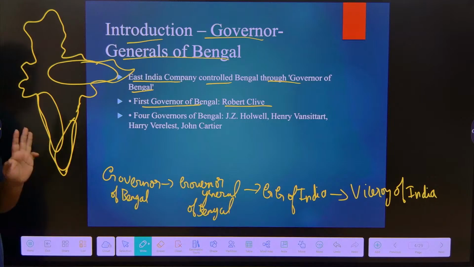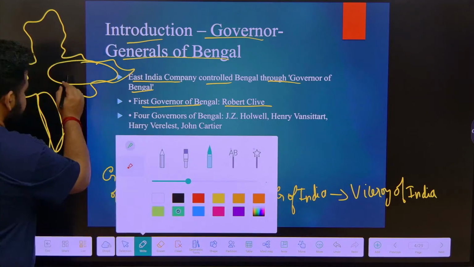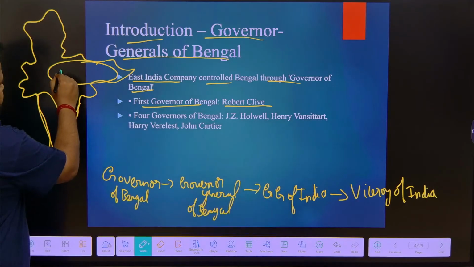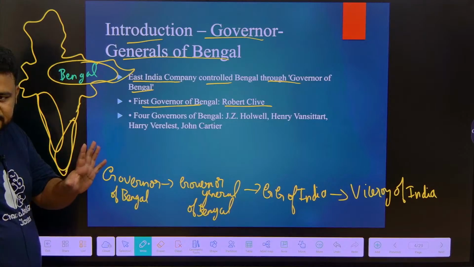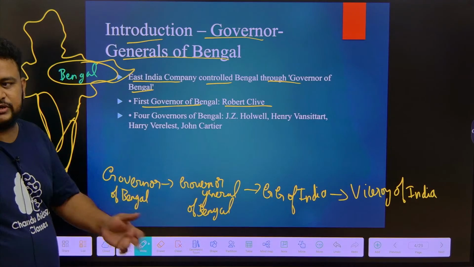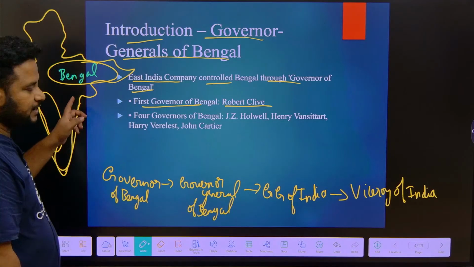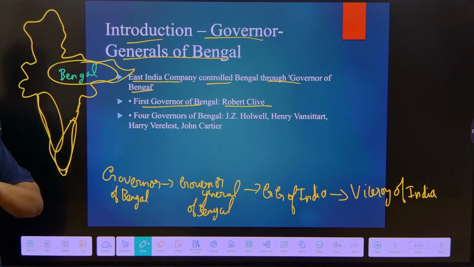This presidency was called Bengal Presidency. Bengal does not mean it includes only present-day Bengal; it included Chhattisgarh, Jharkhand, Orissa, Bihar, all these things. So that was called the Bengal Presidency. There were 3 presidencies.